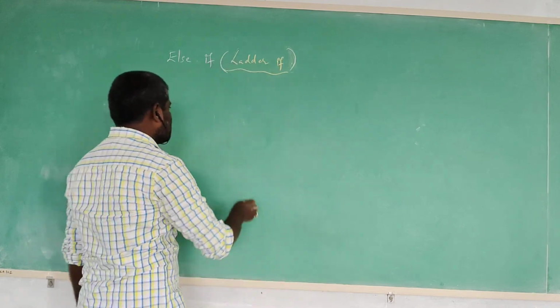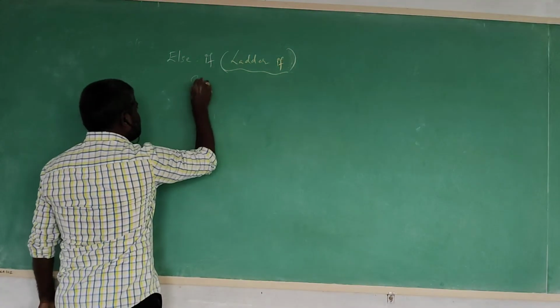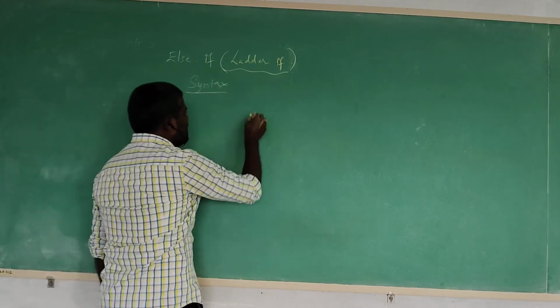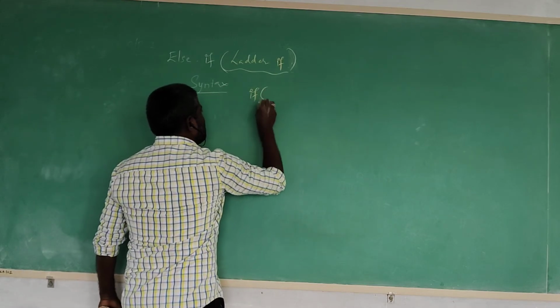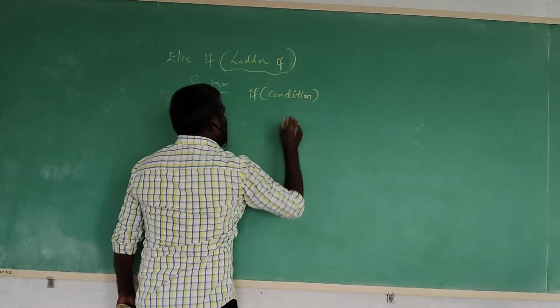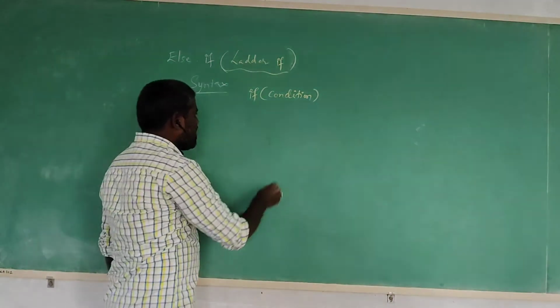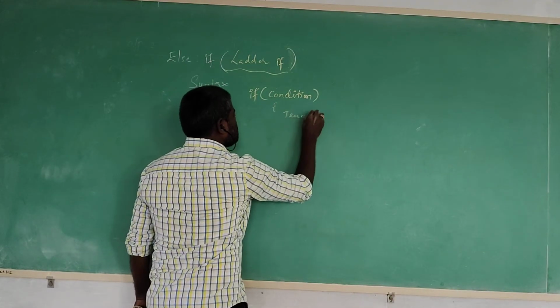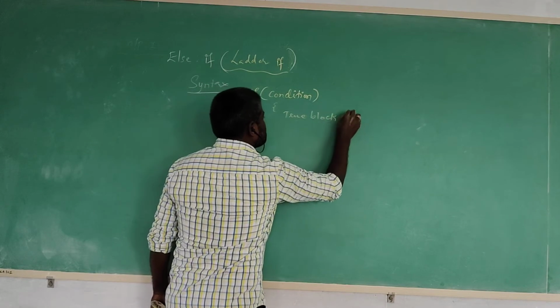Then come to the syntax. Syntax for ladder if. Then what happens here? Simple, what we are doing? First one is the outer if condition we are checking. Maybe the condition is satisfied, simply executing the true block statements.